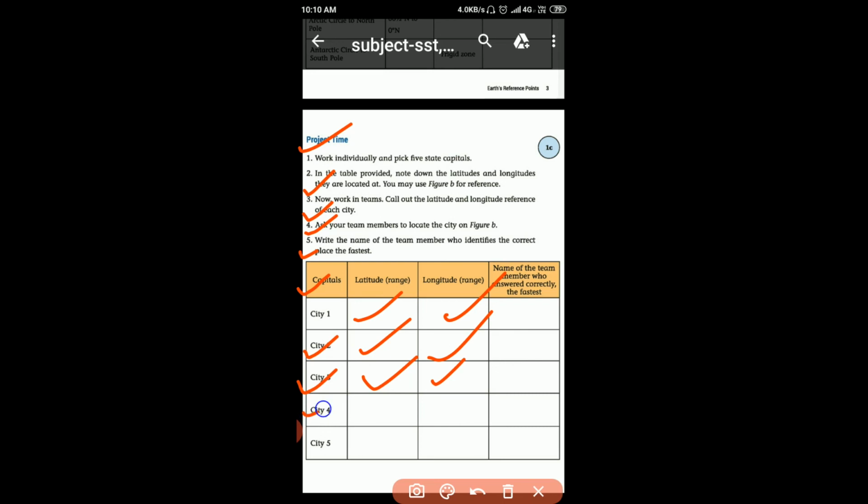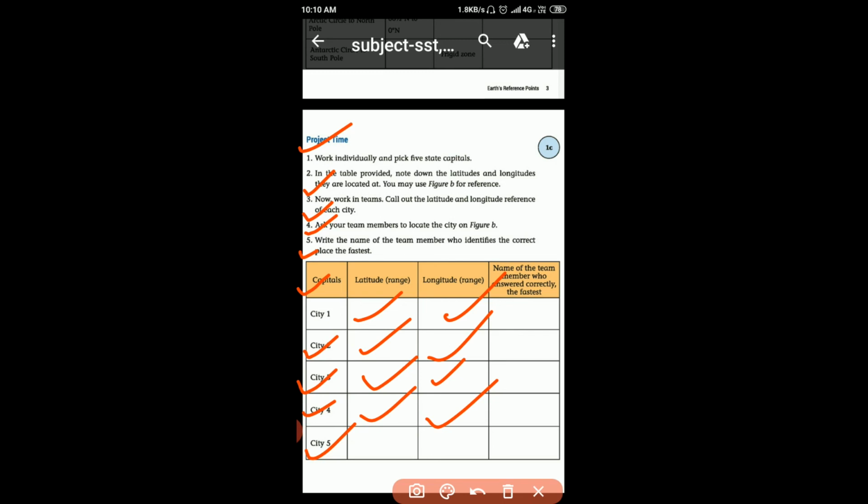Now, fourth, Jaipur. Jaipur is the capital of Rajasthan and its latitude is 26.9124 degrees north and longitude is 75.7873 degrees east.